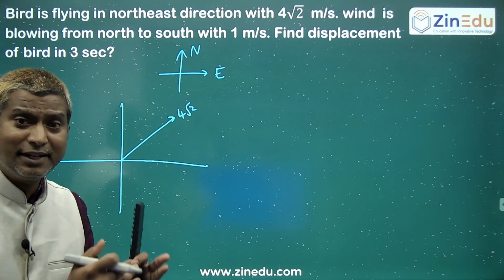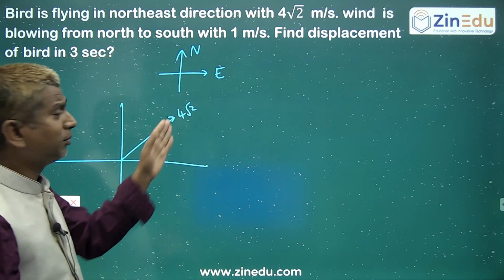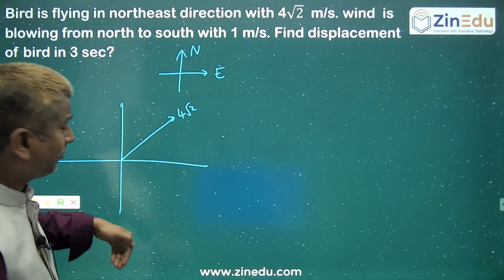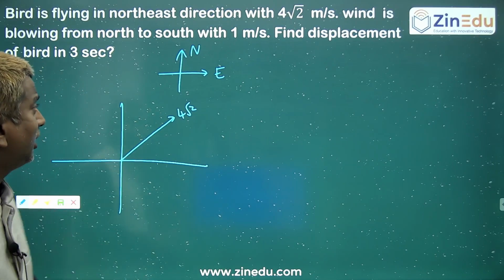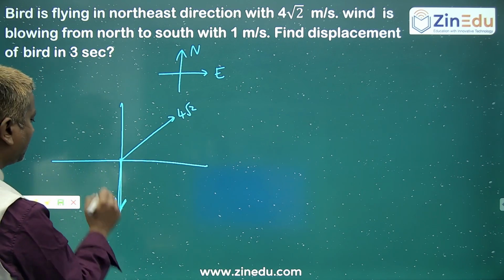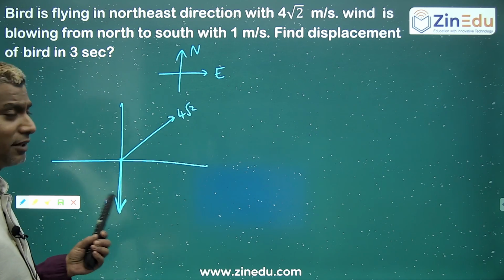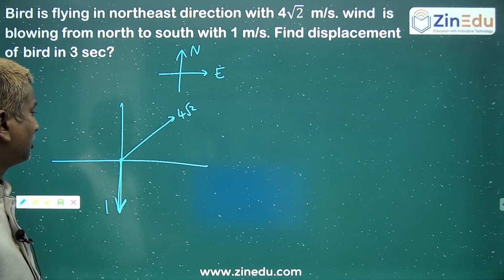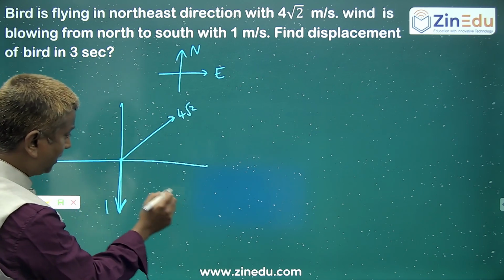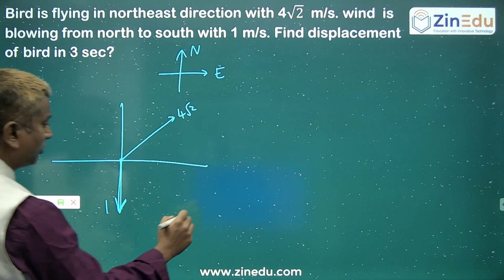So the bird will get some resultant velocity, not a relative one. Due to the wind blowing with 1 meter per second, you get the resultant of these two, so the net velocity of the bird may be going like this.